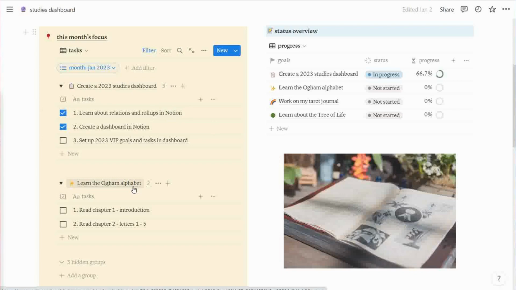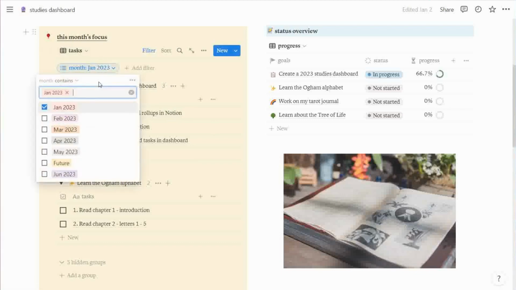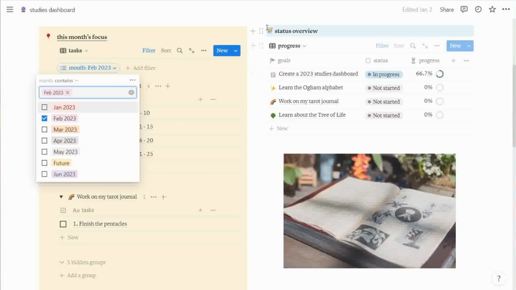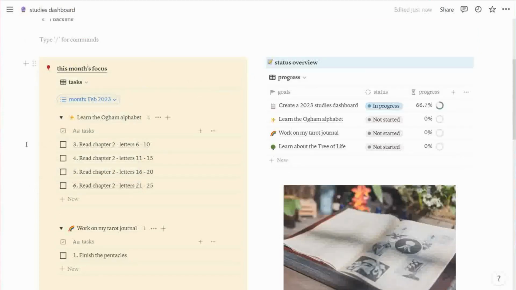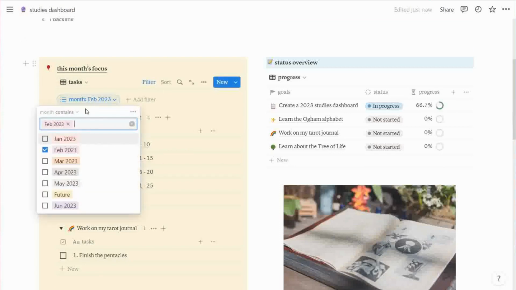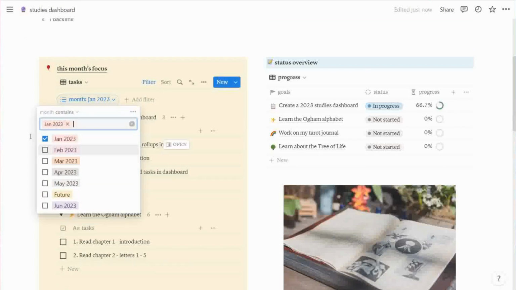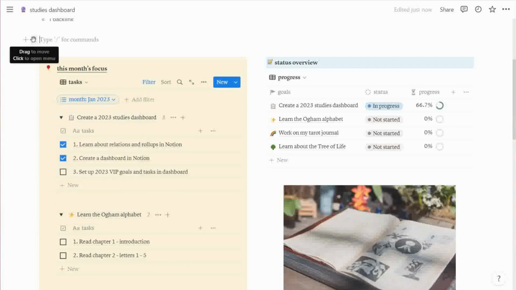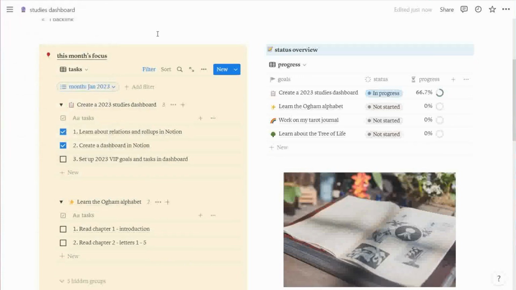When the next month comes, I just need to change the filter month like this, and these tasks will automatically be updated to reflect that. I'm just going to change it back to January, and I think I accidentally added a new row, so I'm just going to delete that. Okay. When I say goals and tasks, you can think of the goal as a project and the tasks as the broken down components and activities for the project.